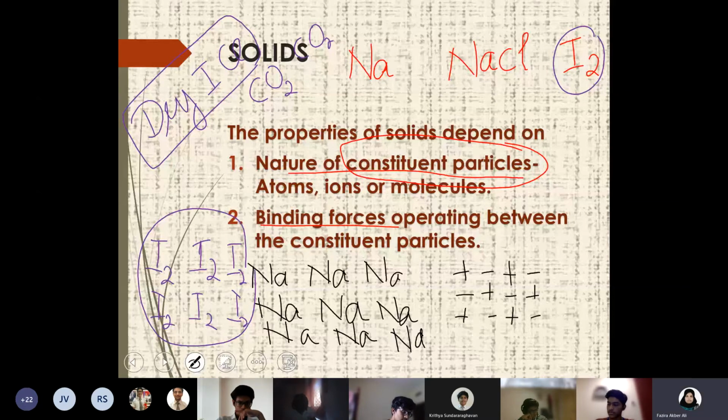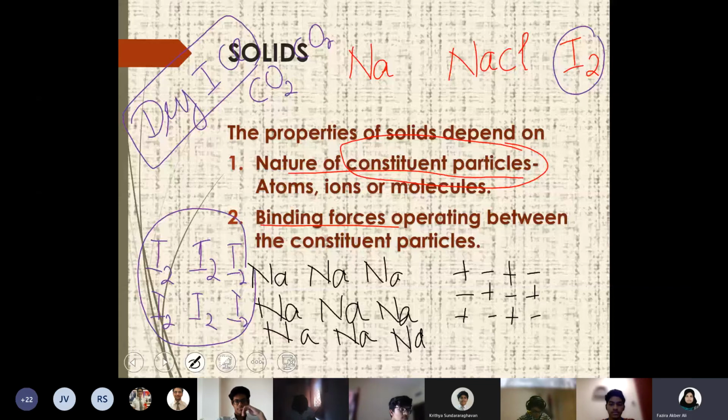Because carbon dioxide does not have any liquid state, when you cool down the gas of carbon dioxide, it will be completely converted into solid form, which we call dry ice, or vice versa. That means solid carbon dioxide will sublime to carbon dioxide gas. There is no liquid state between these two; only solid and gas are present for carbon dioxide. So this is the first way where you can classify the solid as atomic, ionic and molecular solids based on the nature of constituent particle.